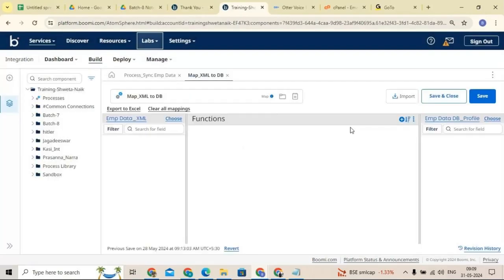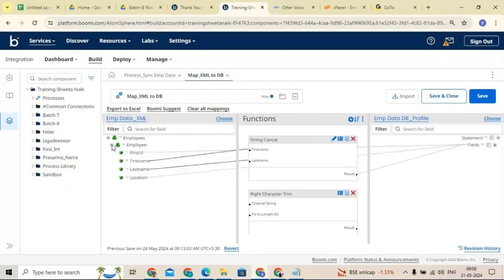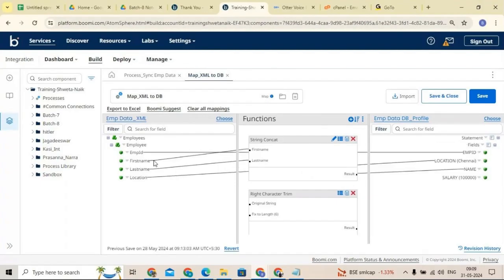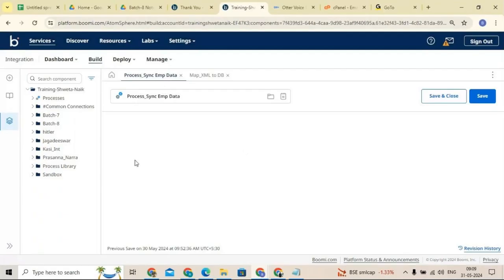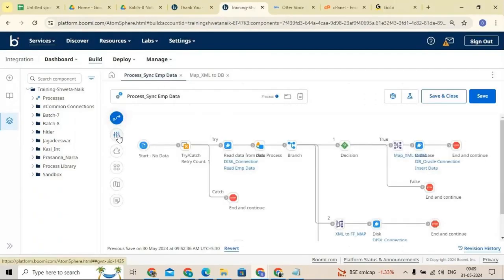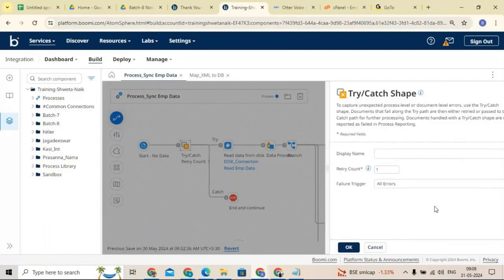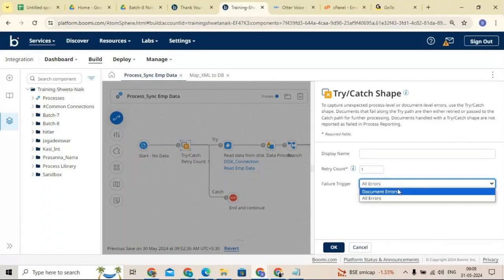Now if I want to catch those errors, I don't want to stop the process, and I want to execute the process as it is without any errors. So here you have document level errors.